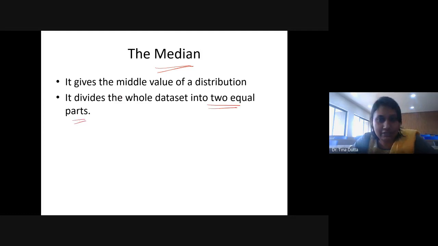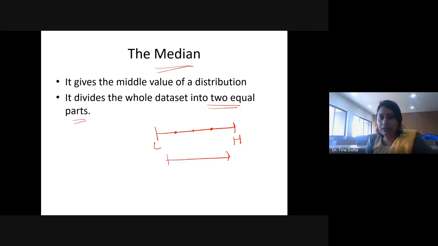But mean doesn't. Mean will lie somewhere from the lowest value to the highest value. कहीं पे lie करेगा. It depends, it is generally shifted towards the extreme value. So mean could be here, mean could be here. It will lie between the lowest and the highest value, but not necessarily at the middle.